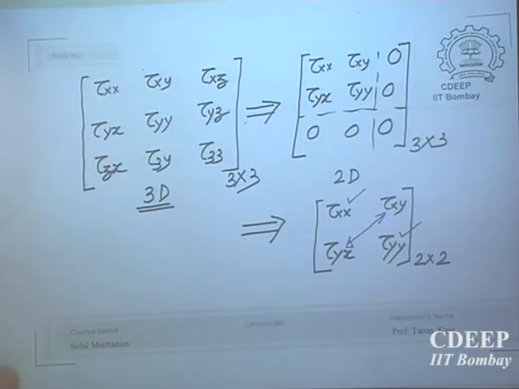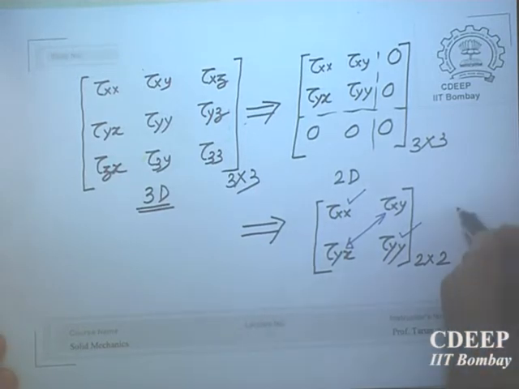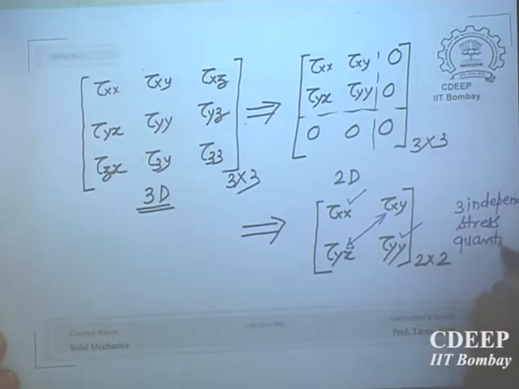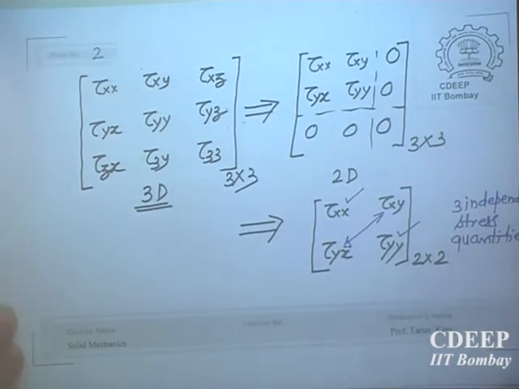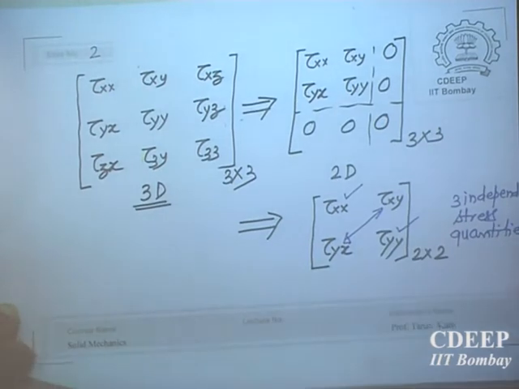So they are complementary, and you have three independent stress quantities.